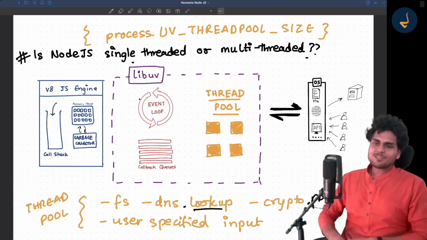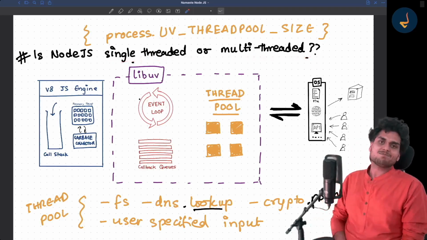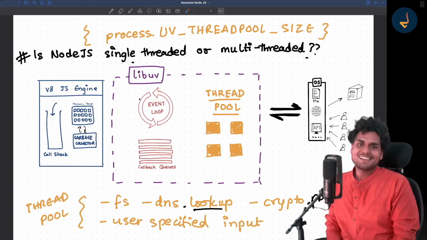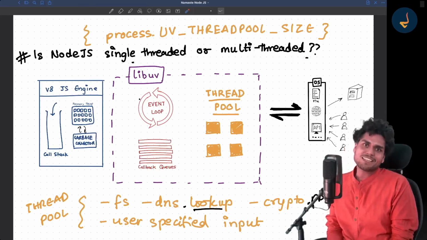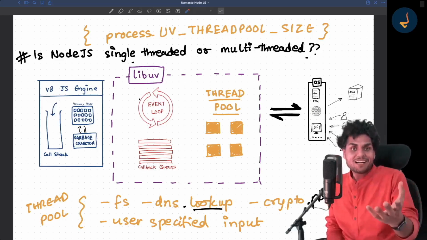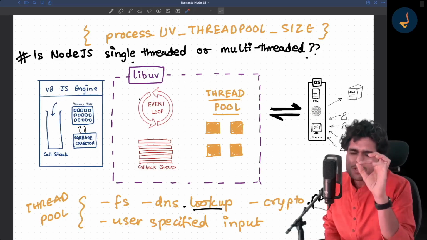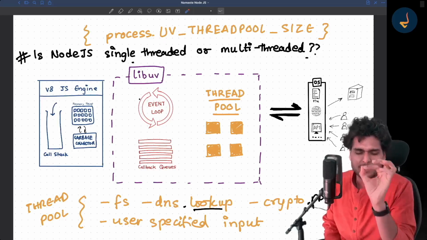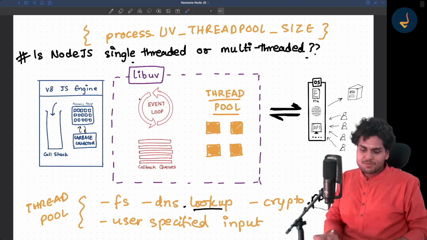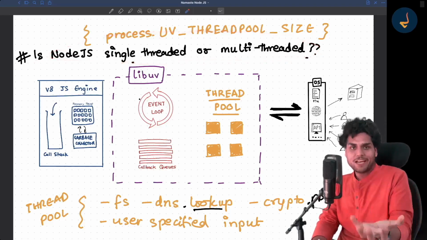Now you have enough knowledge. Answer me this question: is Node.js single-threaded or multi-threaded? Some people say it's single-threaded, some people say multi-threaded. But you, my Node.js developer friend, all the students of Namaste Node.js, you should know the exact explanation. If somebody asks you, is Node.js single-threaded or multi-threaded, you should ask when.